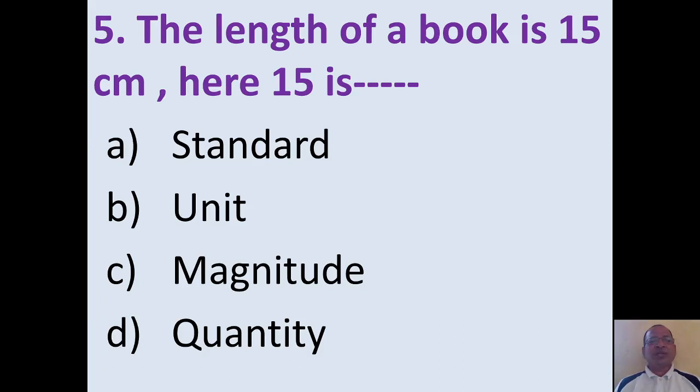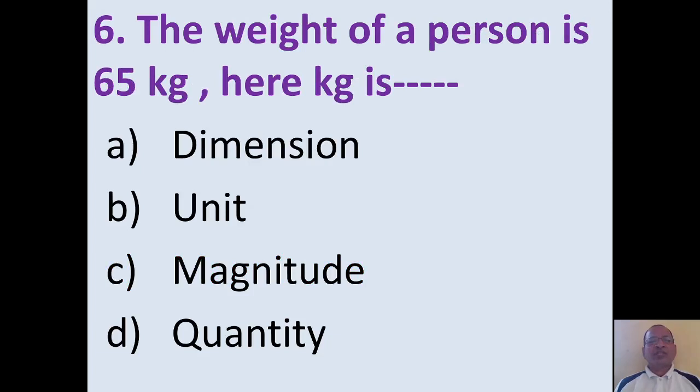The next MCQ, the fifth one. We are given an example: length of a book is 15 centimeter. Here 15 is. We have already seen that whenever we take any measurement, it consists of two parts. The first part is a number called magnitude. The second part is a standard called unit. Here 15 is simply a number, so the answer should be option C, magnitude. Next: the weight of a person is 65 kg. Here kg is a standard, we call it the unit of that quantity. So option B, unit, is the correct answer.